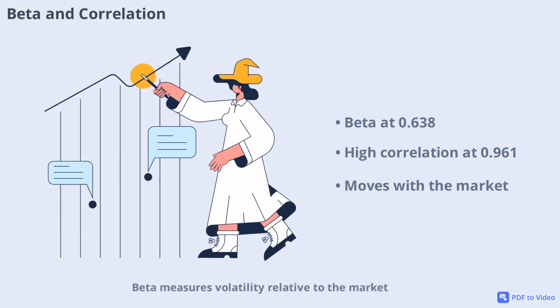Beta measures volatility relative to the market, and correlation shows how closely DJT's price moves with the broader market. DJT's beta is 0.638, indicating lower volatility compared to the market, while the 20-day correlation is 0.961, showing a strong positive relationship. This means DJT tends to move in sync with the overall market, but with slightly less intensity.